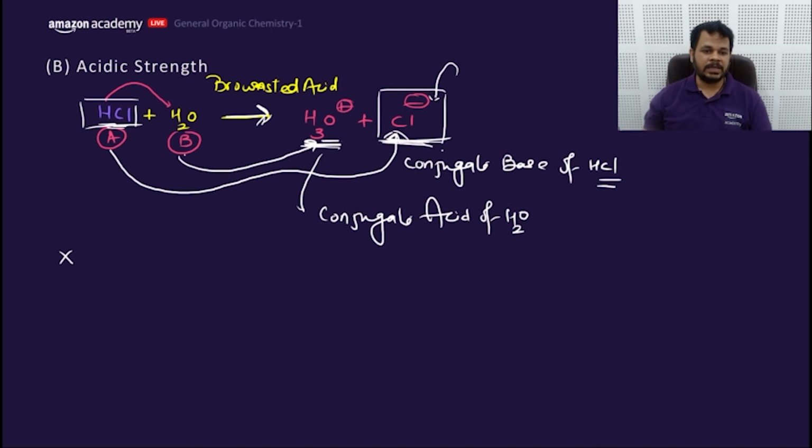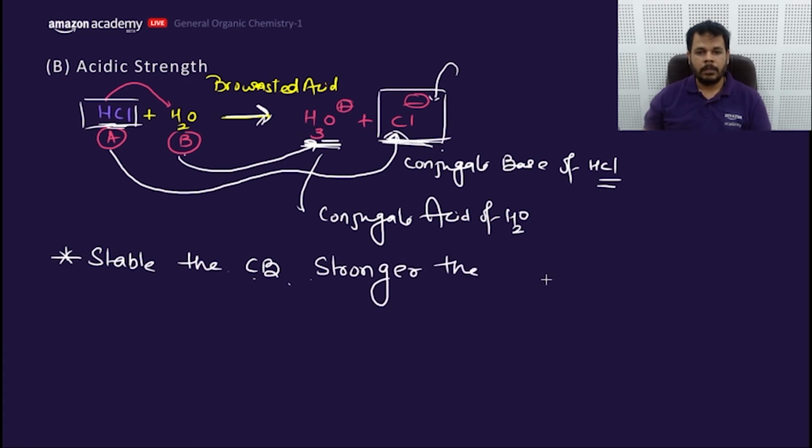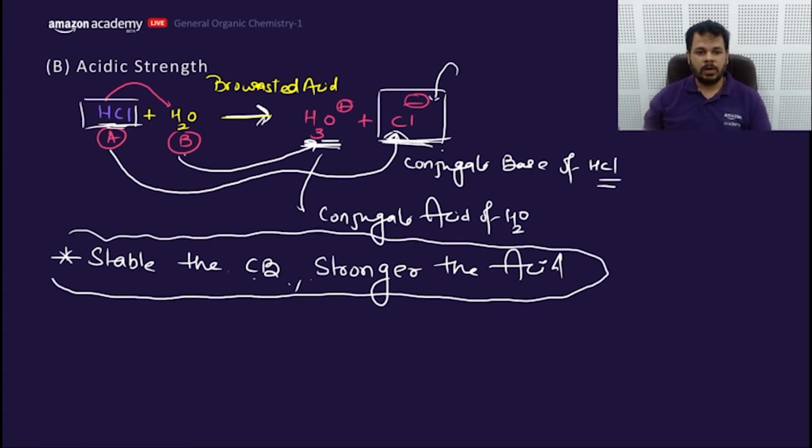That means we make a statement here: stable the conjugate base, stronger the acid. Stable the conjugate base, stronger the acid.